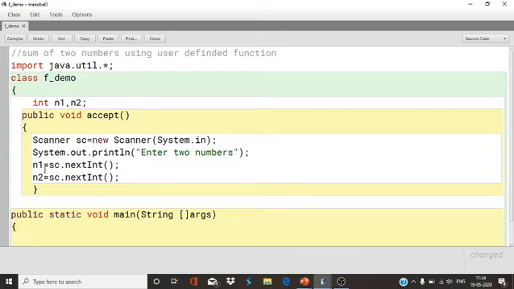Okay, now I have a function. So whenever we have to accept two numbers in this program, I will simply call this accept function. So I made a function. What is the work of this function? The work of this method or function is to accept two numbers.